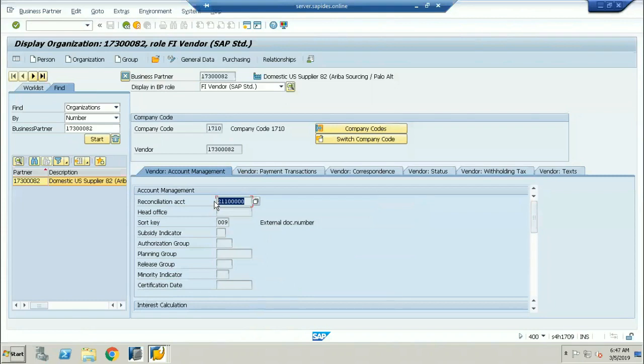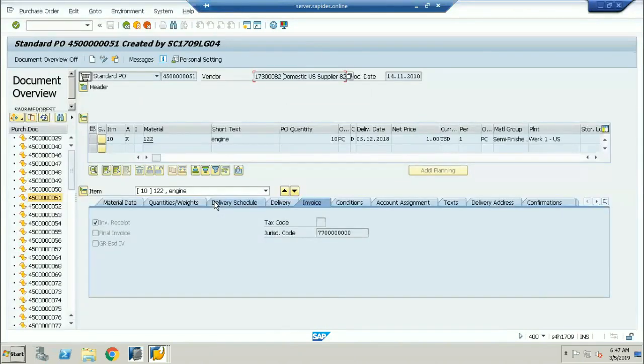Now for this vendor, we have raised one purchase order. So this is the material. And the delivery date is 05/12/2018. How much quantity is required? He requires 10 pieces. What is the order quantity? 10 pieces, at the rate of $1. So 10 into 1, at the rate of $1.